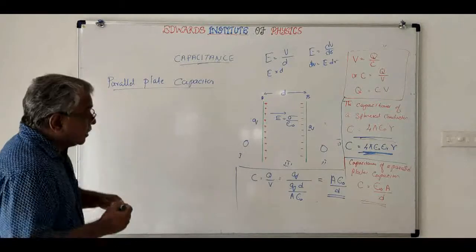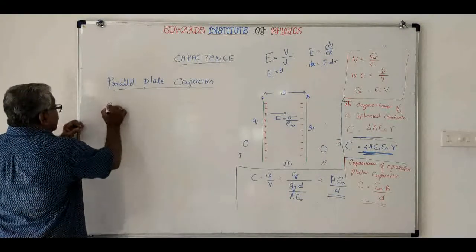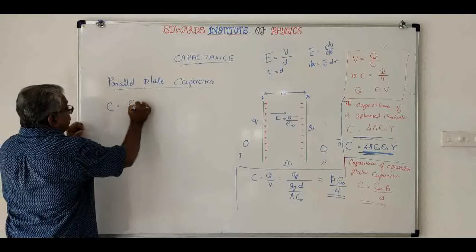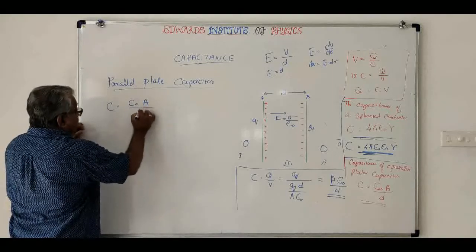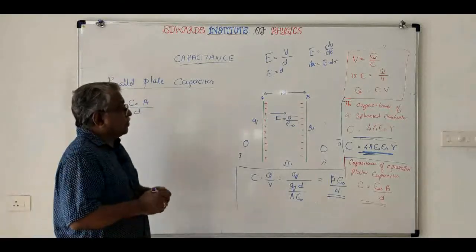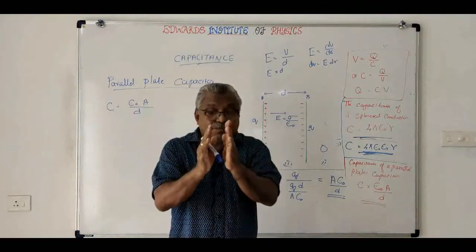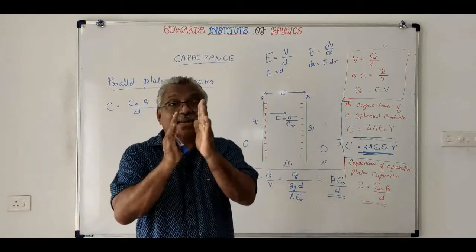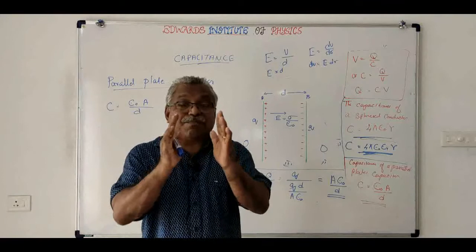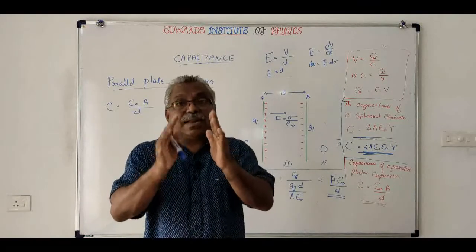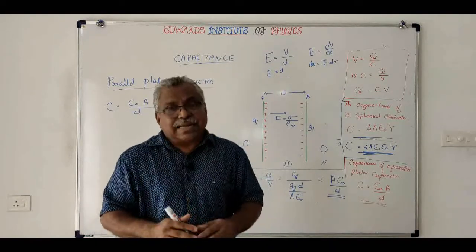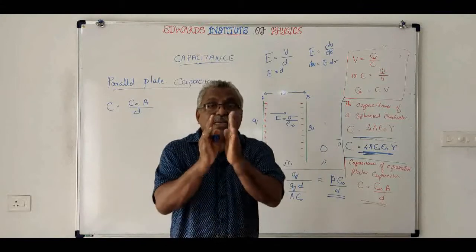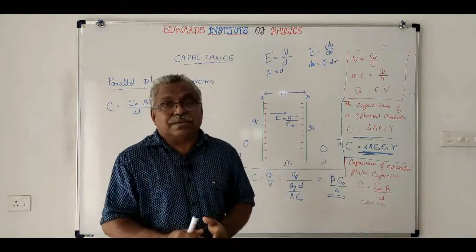We have got this, C is equal to epsilon 0 A by d. Suppose instead of vacuum you are placing some dielectric such as mica or paper. All those things are called dielectrics, insulators. Dielectrics are insulators, placed in between the plates.